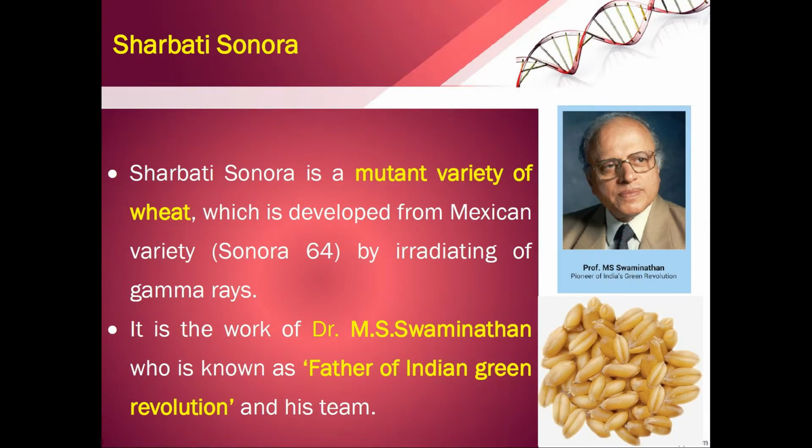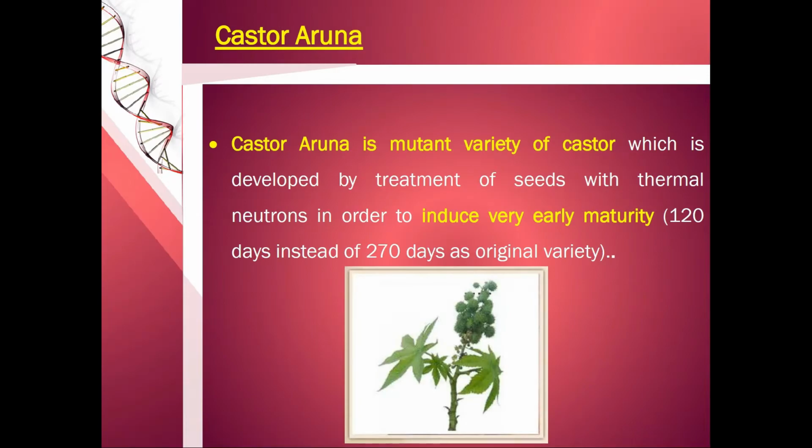Sharbati Sonora. Sharbati Sonora is a mutant variety of wheat which was developed from the Mexican variety Sonora 64 by irradiation with gamma rays. It is the work of Dr. M.S. Swaminathan, who was known as the father of the Indian Green Revolution.